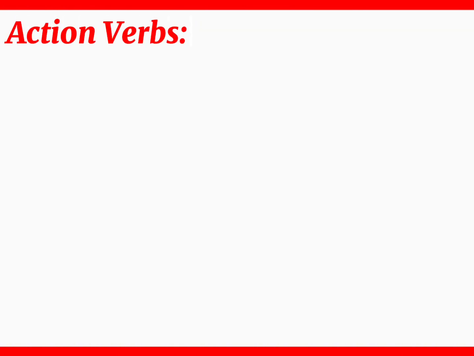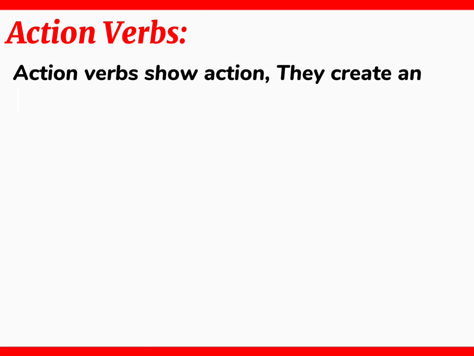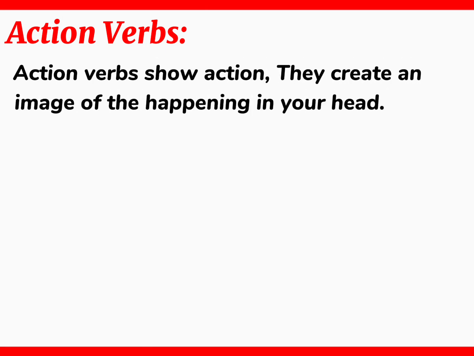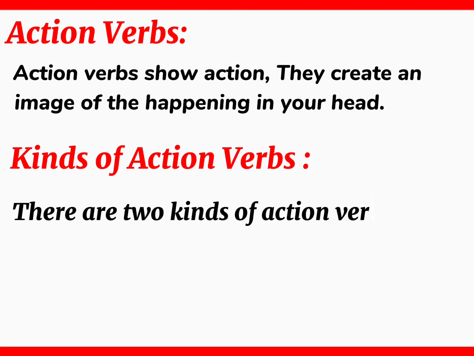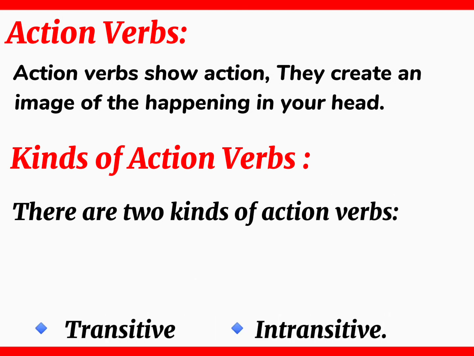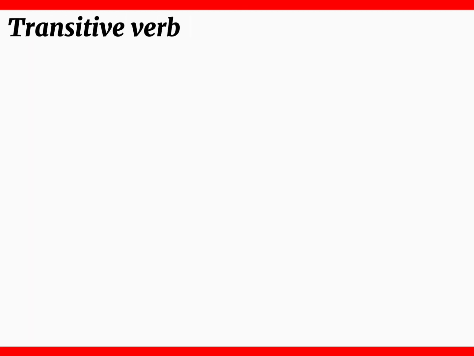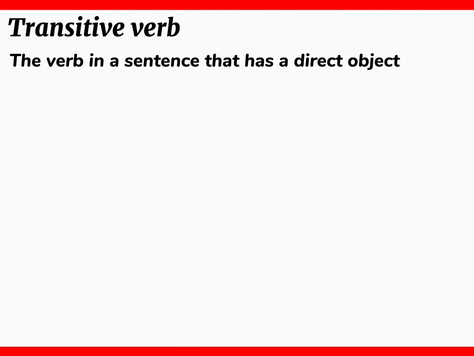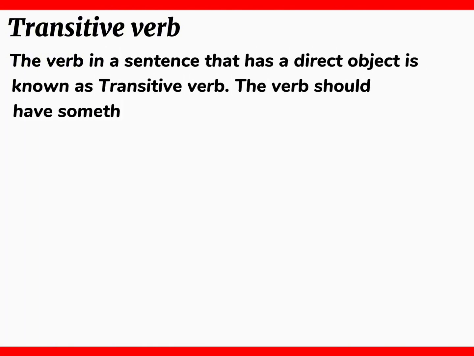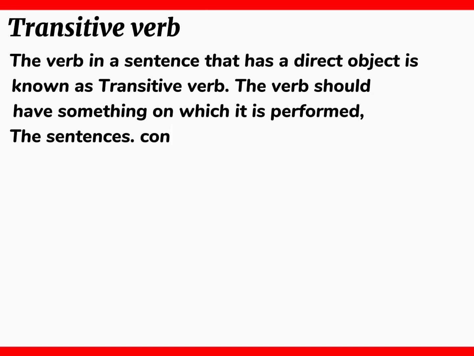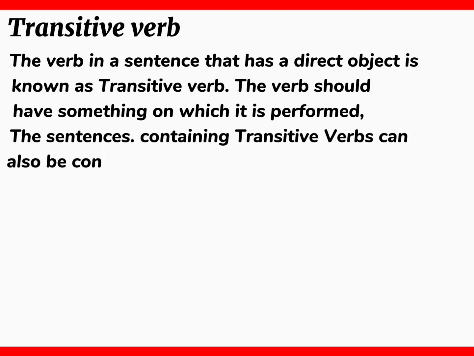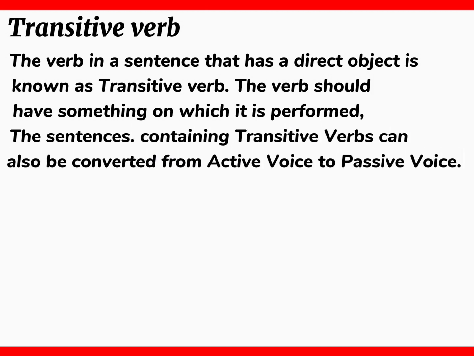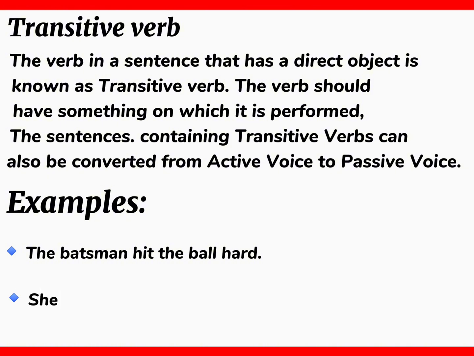Action verbs. Action verbs show action. They create an image of the happening in your head. There are two kinds of action verbs, transitive and intransitive. Transitive verbs. The verb in a sentence that has a direct object is known as a transitive verb. The verb should have something on which it is performed. The sentences containing transitive verbs can also be converted from active voice to passive voice. Example. The batsman hit the ball hard. She walked the streets alone.